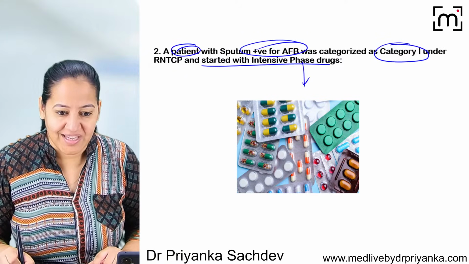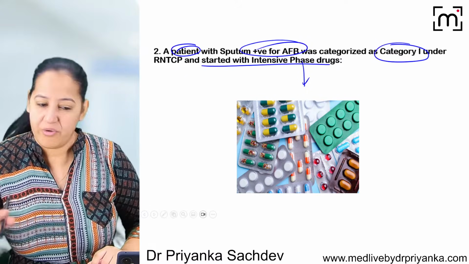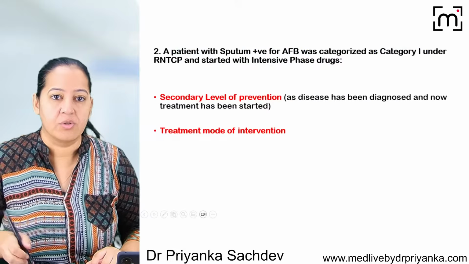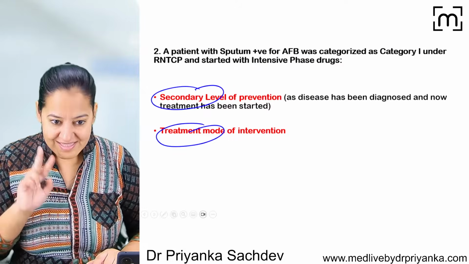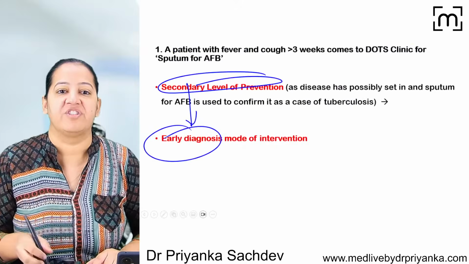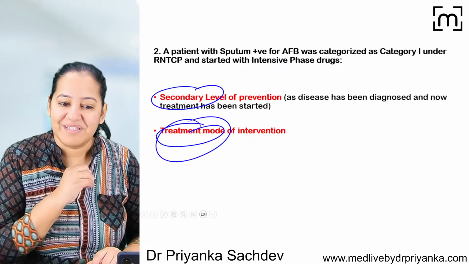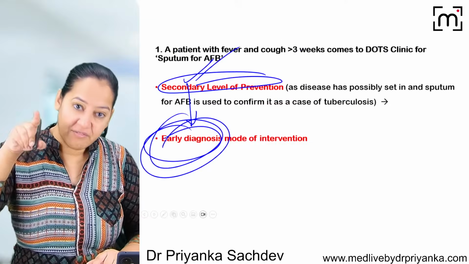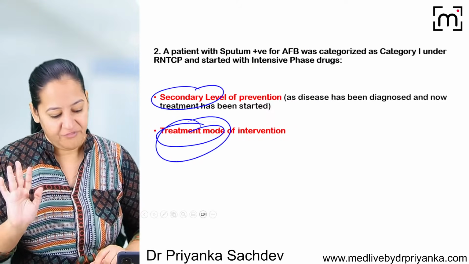So what we are doing actually, we are taking action after the disease. The disease has already occurred and we are treating the patient now. So again, it's secondary level of prevention, but this time it's treatment. Because in secondary level of prevention, there are 2 modes of intervention. Here we were doing the diagnosis, it was also secondary, and here we are giving the treatment. So you have to be very specific for your answer.